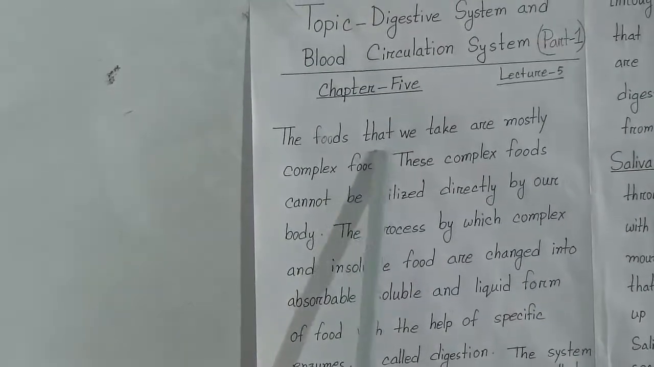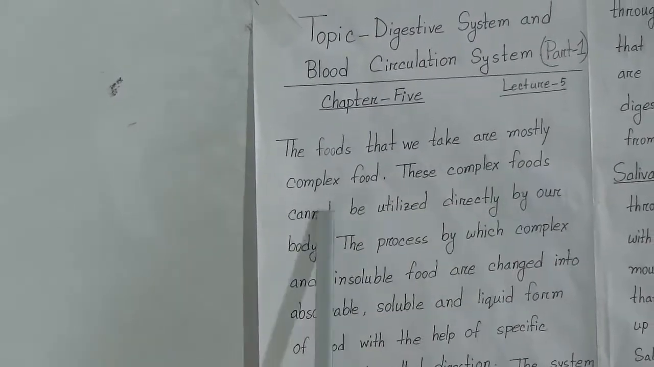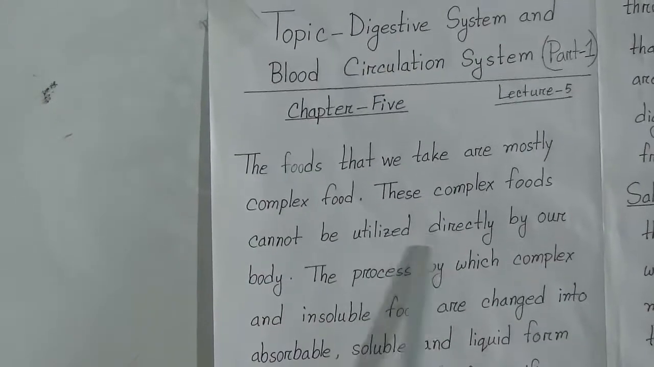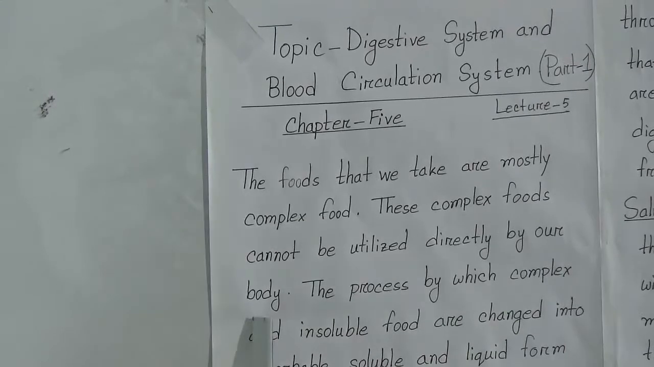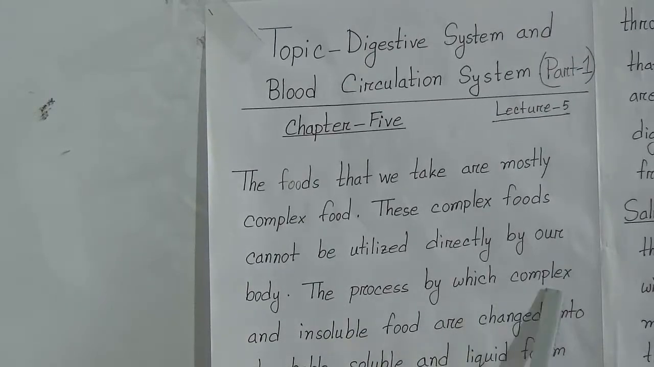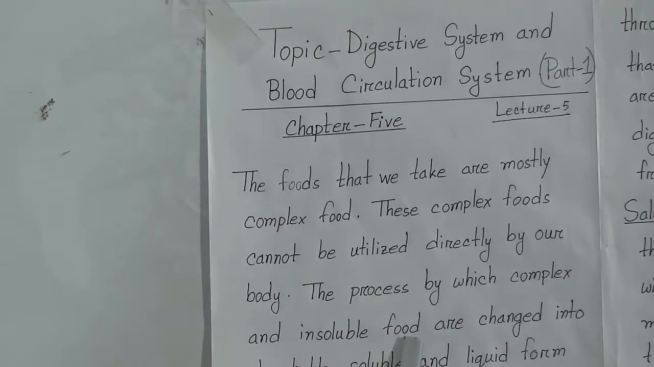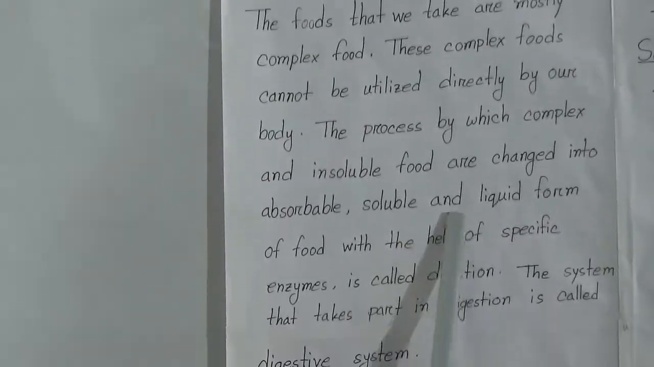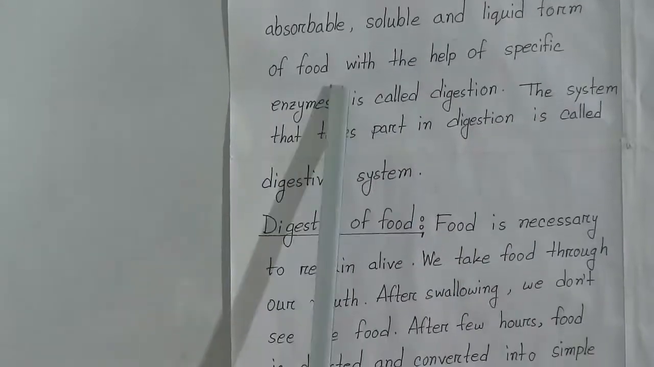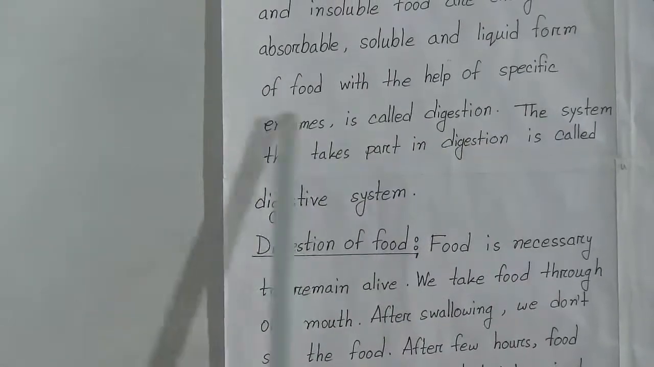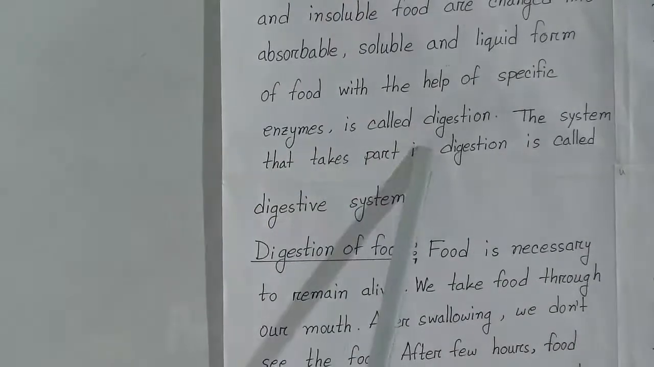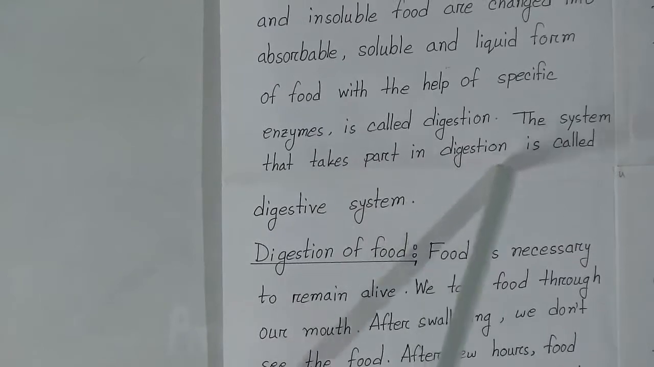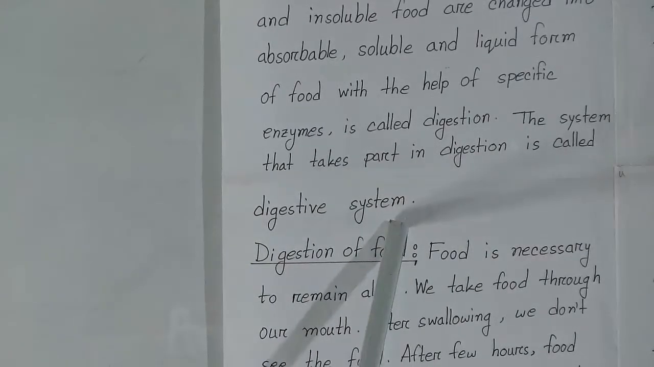The food that we take is mostly complex food. These complex foods cannot be utilized directly by our body. The process by which complex and insoluble food is changed into absorbable, soluble and liquid form of food with the help of specific enzymes is called digestion. The system that takes part in digestion is called the digestive system.